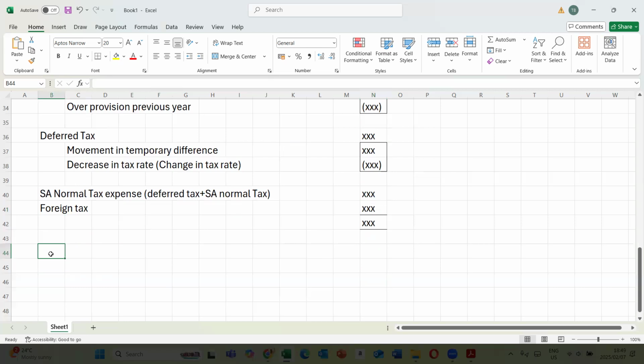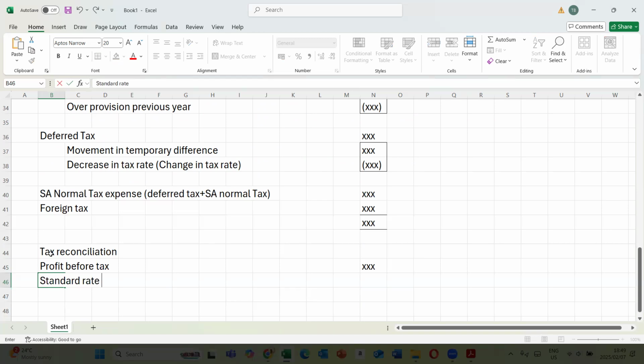Then also forming part of the normal income tax expense note is tax reconciliation. All right, we're going to touch on what's happening in terms of tax reconciliation. But for now, you need to understand that on tax reconciliation, the starting point is profit before tax. All right, then everything else forming part of tax reconciliation is multiplied by the tax rate.